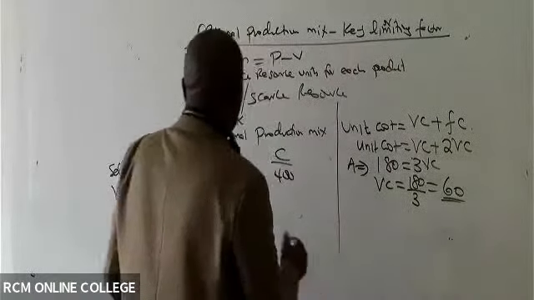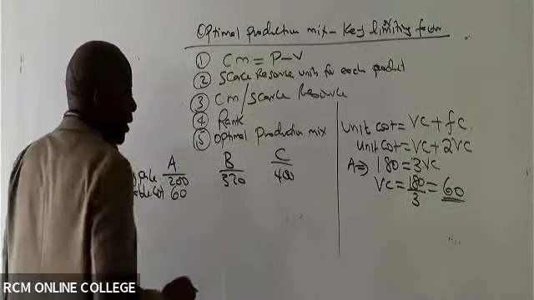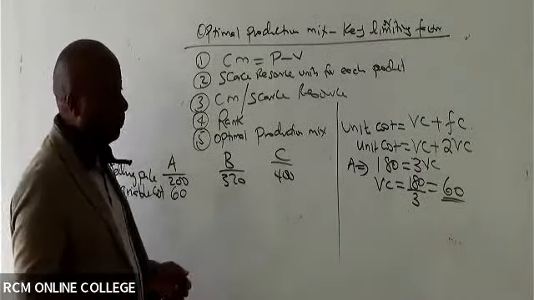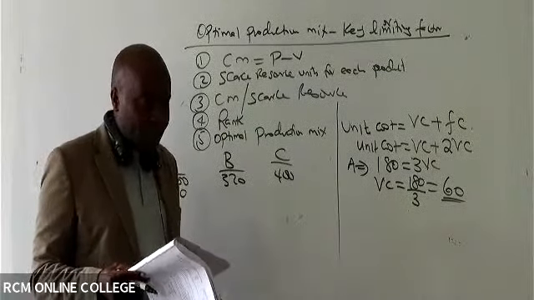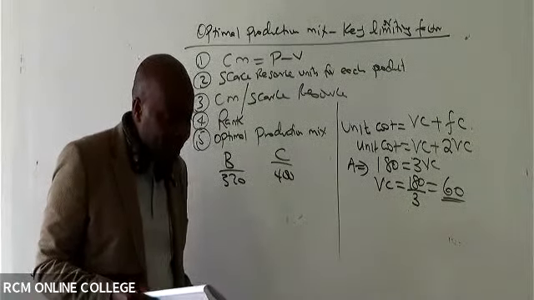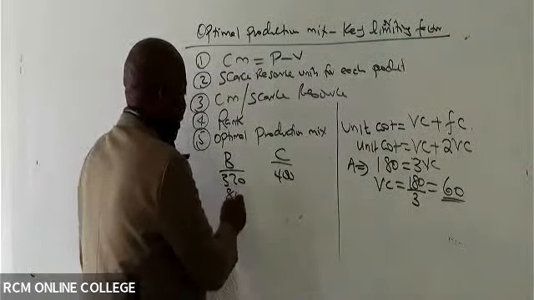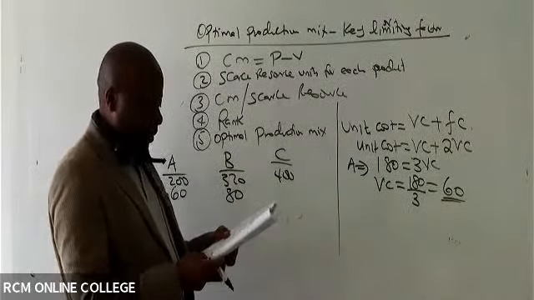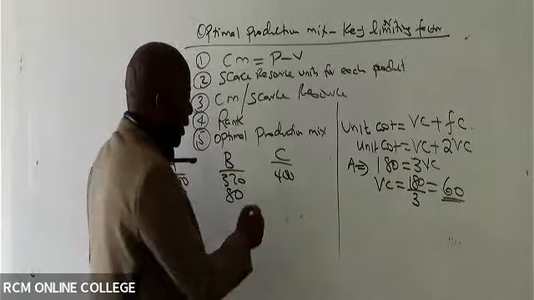Now, using the same concept, are you able to give me the variable cost in this case of B? Somebody who can give me the variable cost of B, using the same concept? Yeah, how much? 80. How about this, giving us 300 divided by 3? 100, right?